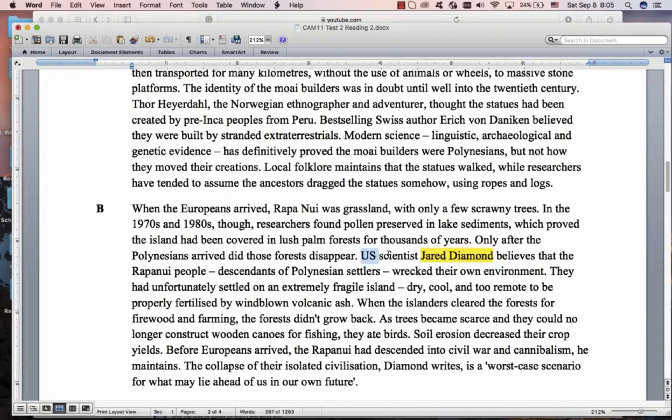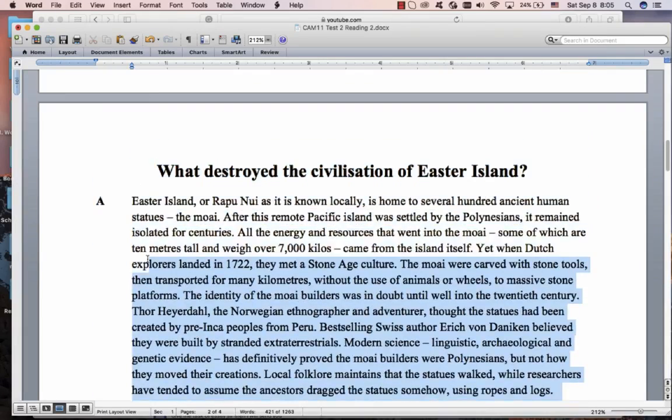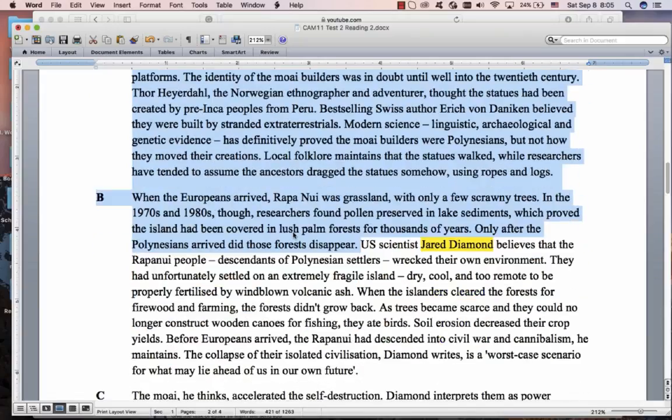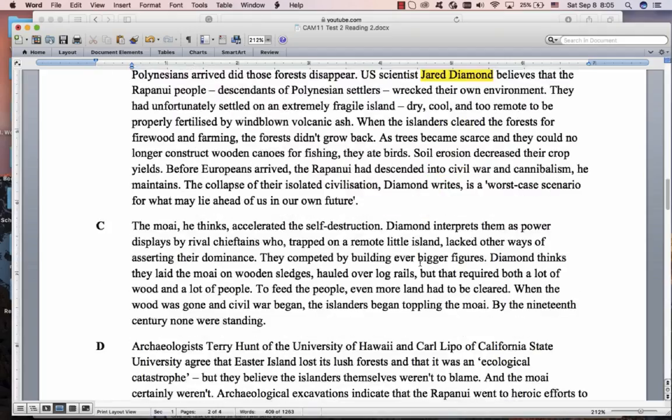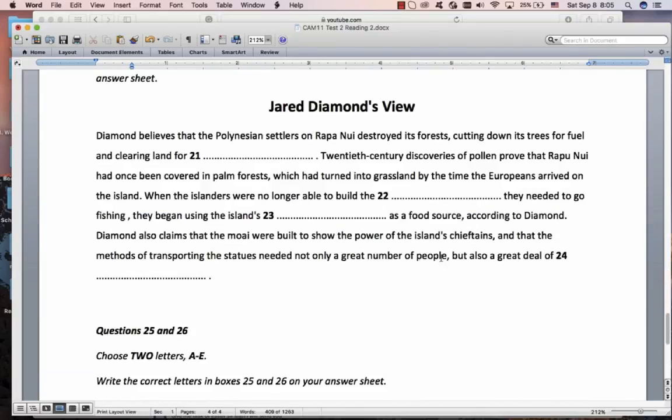It's important to notice that they give some information to introduce him. And that means this is the first time we see Jared Diamond. So then you can feel confident that there's nothing about Jared Diamond over here. This is the first time that we see him. Right, then what do we do? Try and find this last one. See where this summary ends.